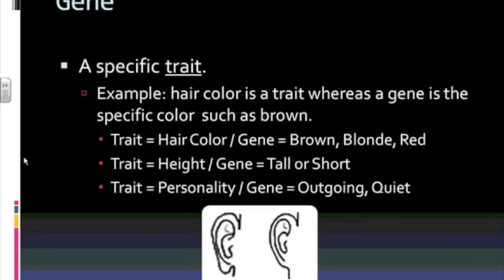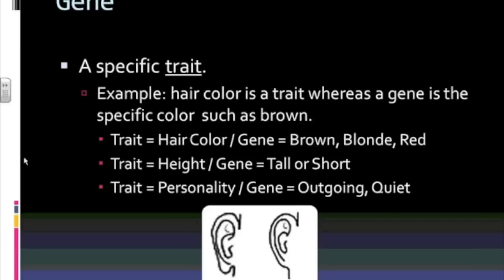Genes. A gene is a specific trait. Okay. An example, hair color is a trait, whereas a gene is the specific color, such as brown. Okay, so we got a couple other examples here. Hair color, that's a trait. Brown is a gene. Blonde is a gene. Red is the gene. Those are all genes for the hair color trait.